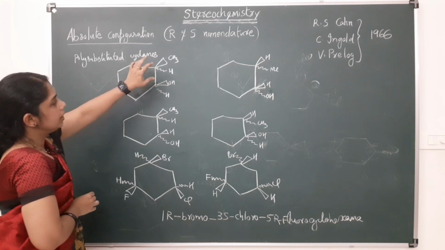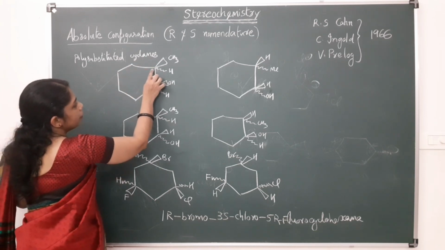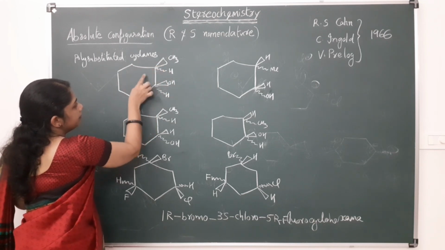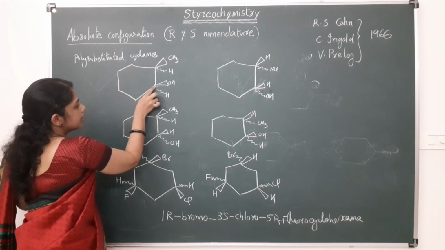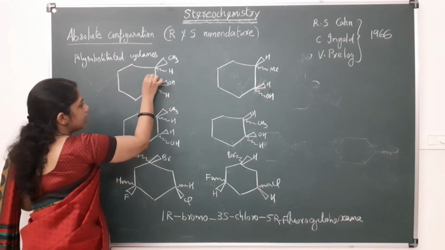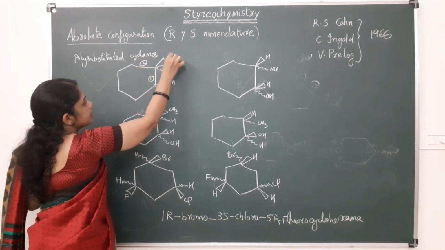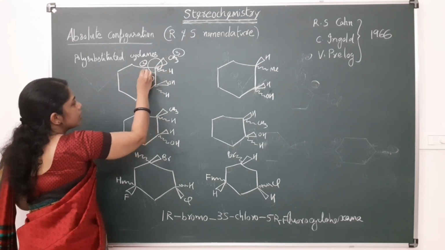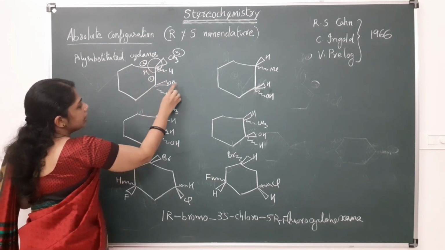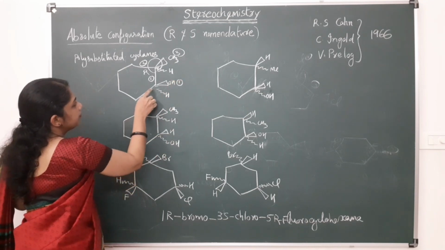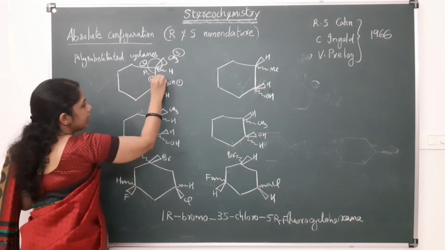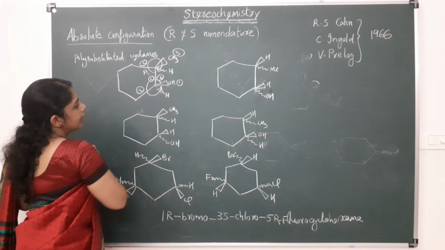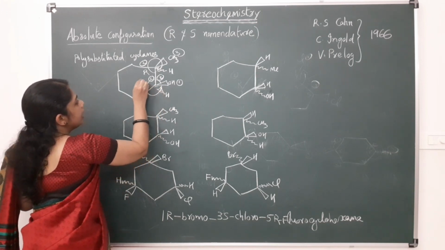And here also we can give this R and S nomenclature. For this carbon, which will get the highest priority, this side or this side? This has carbon, here also carbon, there is a tie, here comes oxygen. So this side will get higher priority, this is 1, this is 2 and this CH3 is 3. So 1, 2, 3 is the clockwise R configuration, with hydrogen below. Similarly here, OH is first priority, and the above side will get higher priority, so this is 2 and this is 3. So 1, 2, 3 is in the anti-clockwise direction, hydrogen below, so this is having the S configuration.